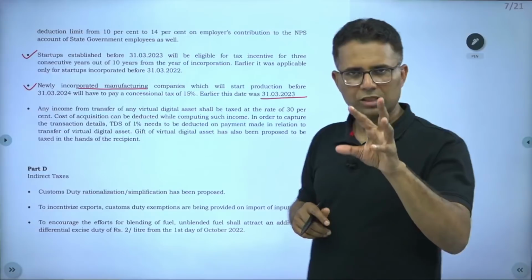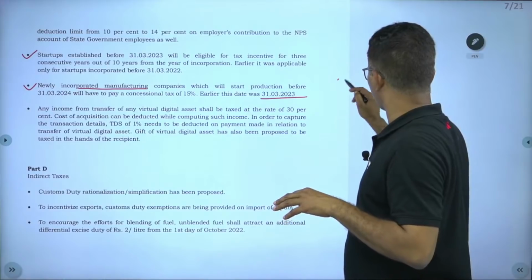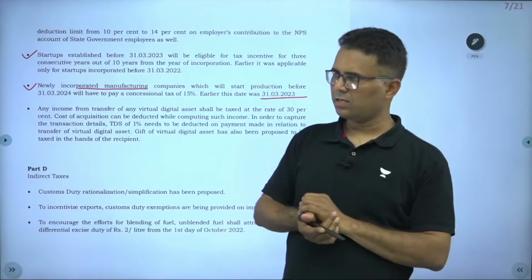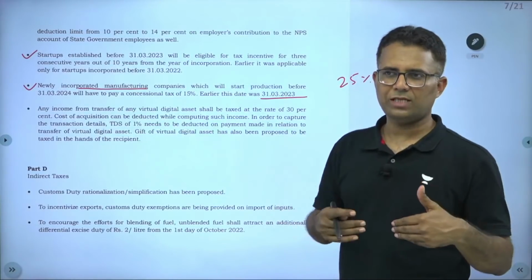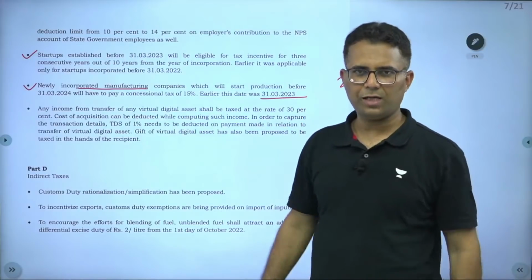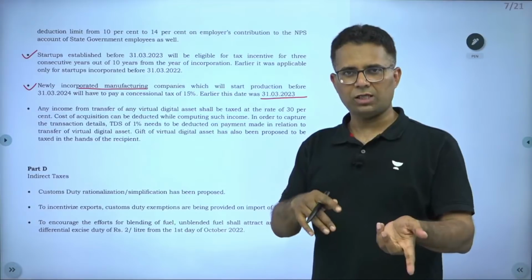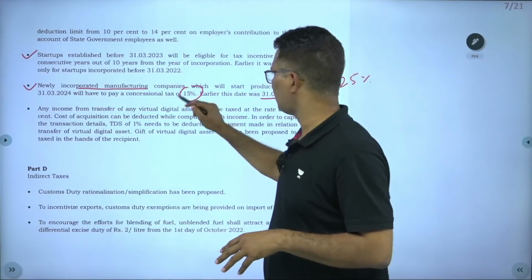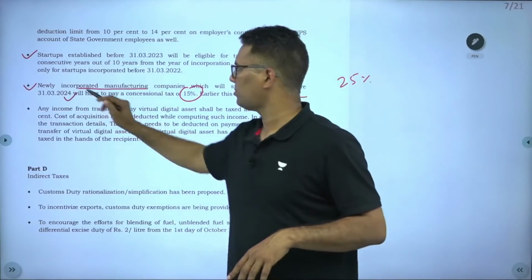Right now the corporate income tax is how much? 25%, right? 25.17%. But to promote manufacturing, the government said that if any company is setting up a manufacturing unit and starts manufacturing operations before 31st March 2023, they will get a tax exemption and will have to pay tax only 15%. Now that has been increased from 2023 to 2024.